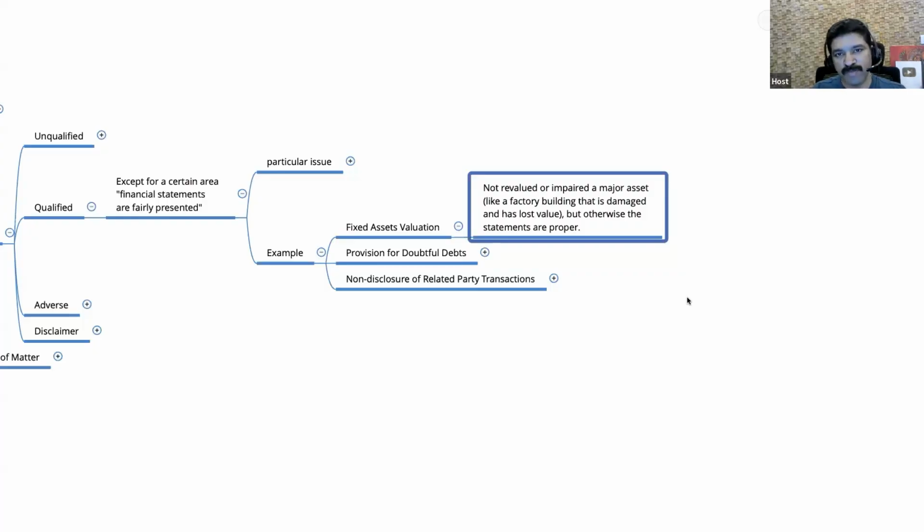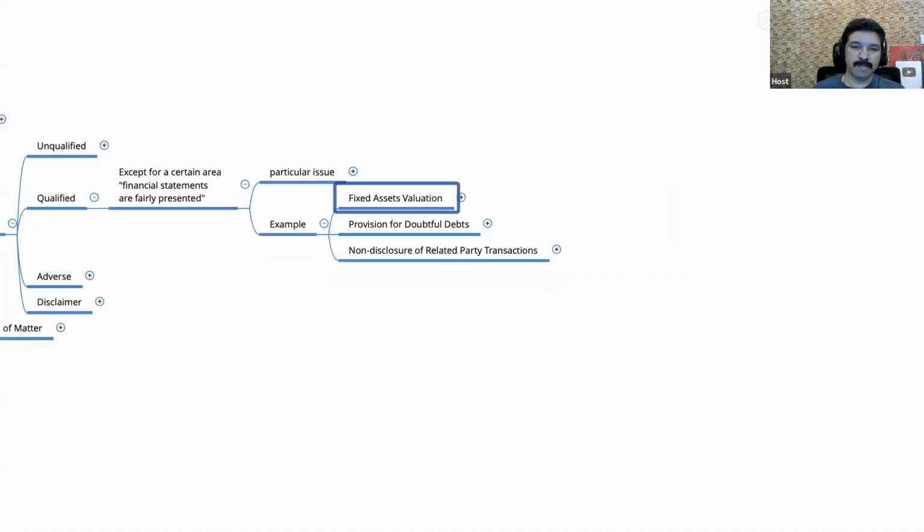So what this company should have done in their balance sheet, they should have reduced the value of the building from 10 crore to 0 and they should have provided for this loss. They are not making it. So what will the auditor do? He will say financial statements are giving a true and fair view. Everything is fine except for this fixed asset valuation, except for this building where the company has not done the correct thing. Okay, so the auditor will put it in this way. So this could be one example.